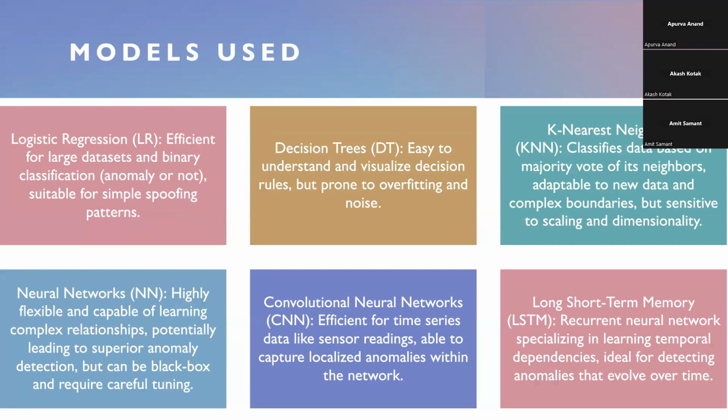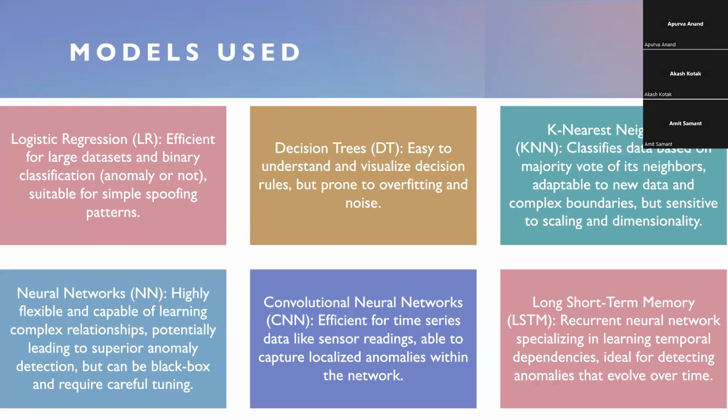Then the other models. Logistic regression is efficient for large datasets and binary classification, suitable for simple spoofing patterns. Decision trees are easy to understand and visualize as decision rules, but prone to overfitting and noise. Then we have K nearest neighbors, KNN. It classifies data based on majority votes of its neighbors, adaptive to new data and complex boundaries, but it is sensitive to scaling and dimensionality.